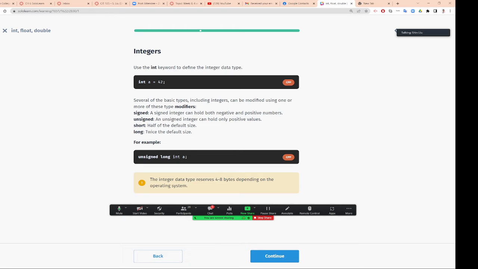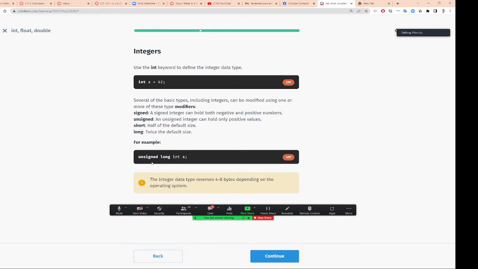Unsigned: an unsigned integer can hold only positive values. So if you're doing money, you probably want unsigned. Short is only half of the default size. Long is twice the default size. So right here, you put unsigned long integer a.